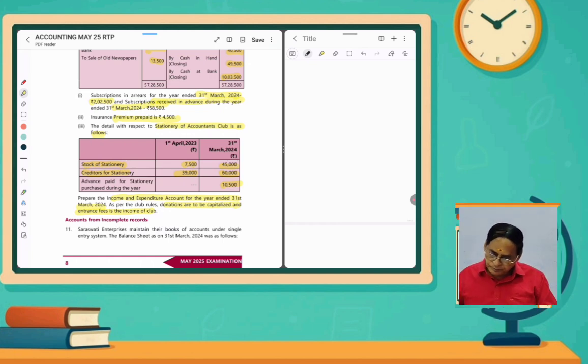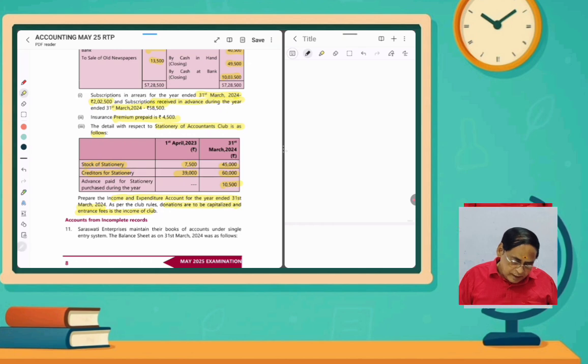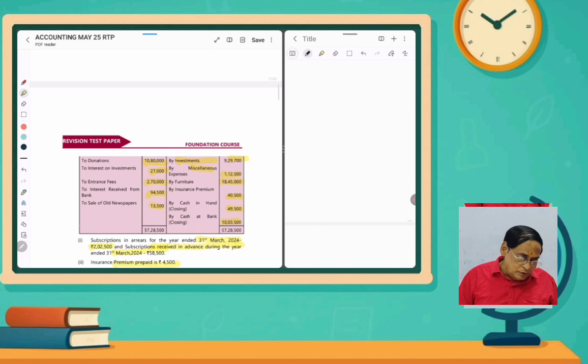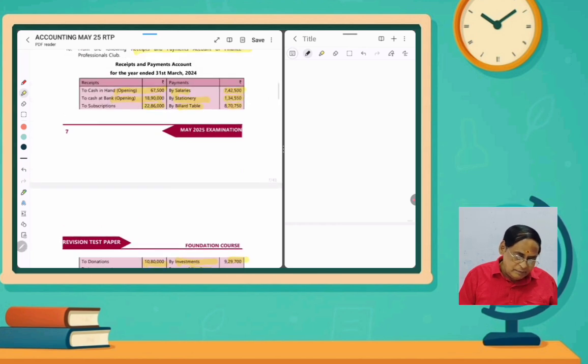So here, first of all, we have to prepare what is the stationery value, and then what is given actually. If anything is given with opening and closing balance, some adjustments are to be made. Here the stock of stationery is given, the opening stock and then closing stock. At the same time, the creditors of stationery is also given, the opening creditors and then closing creditors. Some amount we have paid according to the receipts and payments account. For stationery we paid rupees 1,34,500.